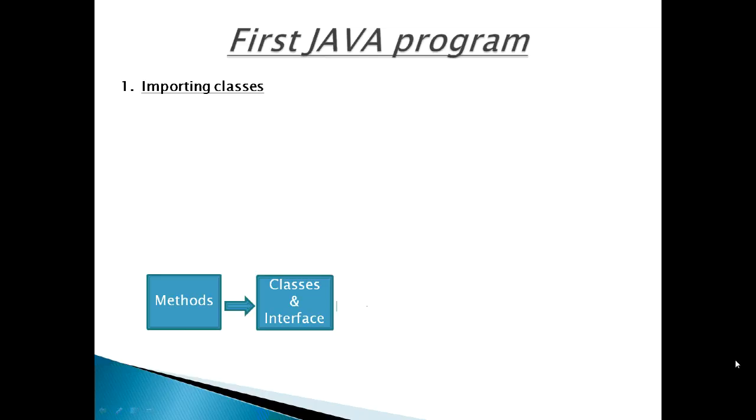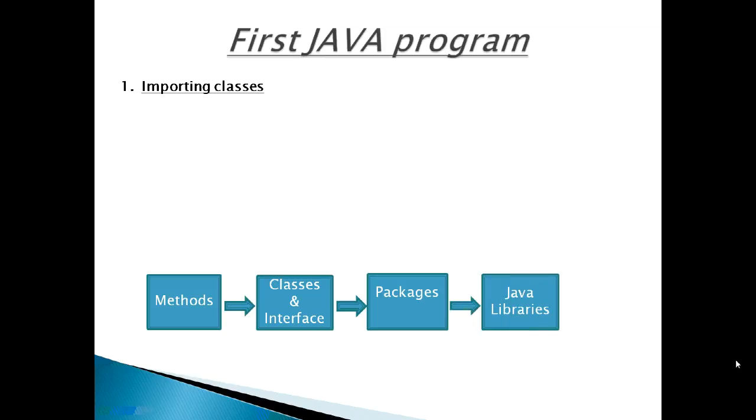A group of classes and interfaces are contained in a package. A package is a kind of directory that contains a group of related classes and interfaces, and Java has several such packages in its Java library. If a programmer wants to use a class, then that class should be imported into his program. If he wants to use a method, then the corresponding class or interface should be imported into his program.